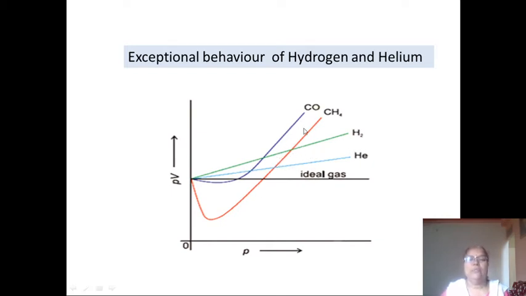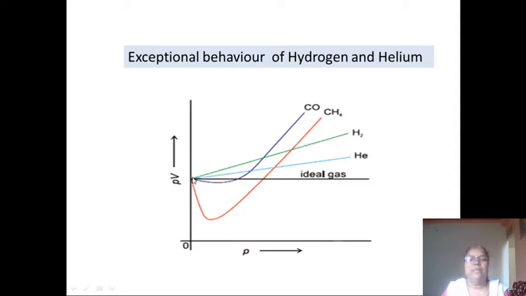Here, in case of real gases, the Pv values first decrease, reach a minimum and then increase with increase in pressure. And this diagram clearly shows that in case of hydrogen and helium, the Pv values are greater than the ideal Pv values.